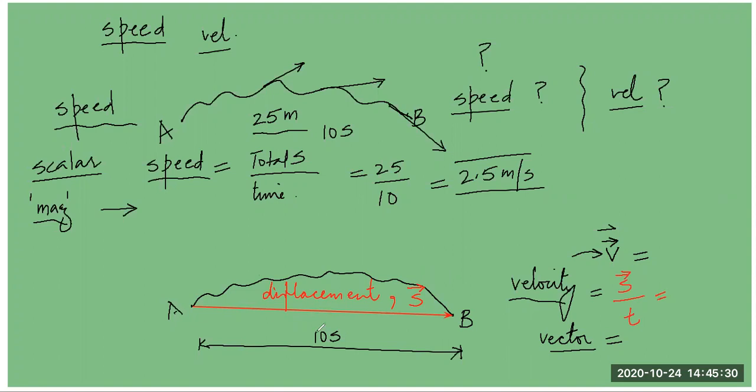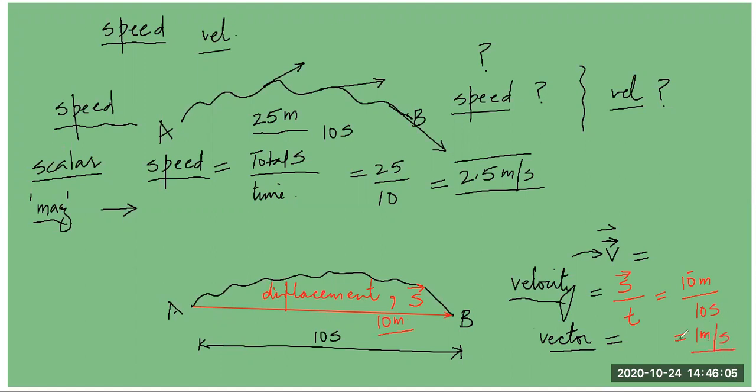And students, if I measure the straight distance, which in English I sometimes call the crow fly distance, between these two points A and B, let's say it's 10 meters. We can measure it. Then the velocity would be displacement by time, which is 10 meters divided by 10 seconds.